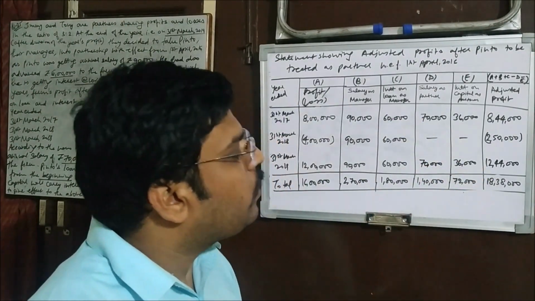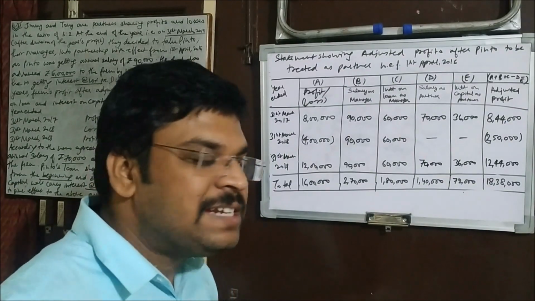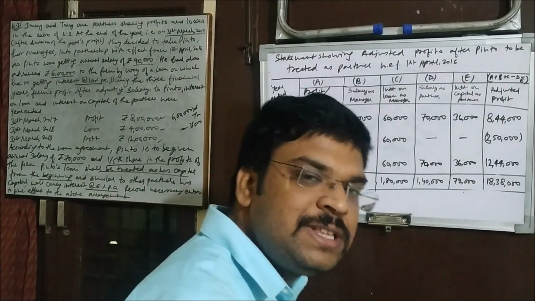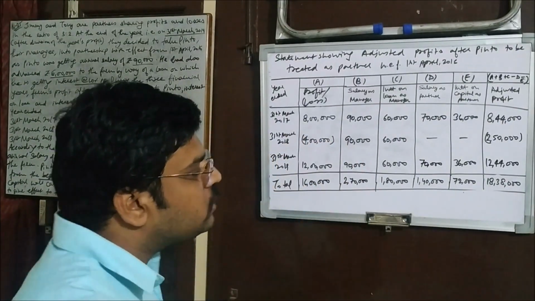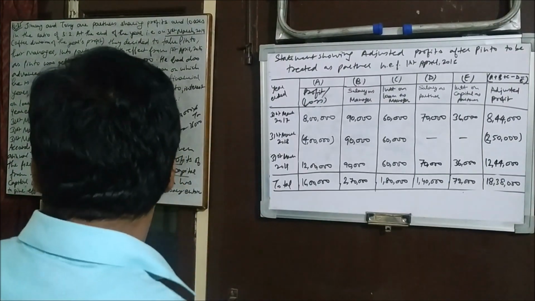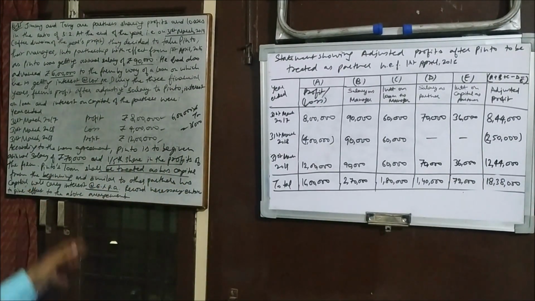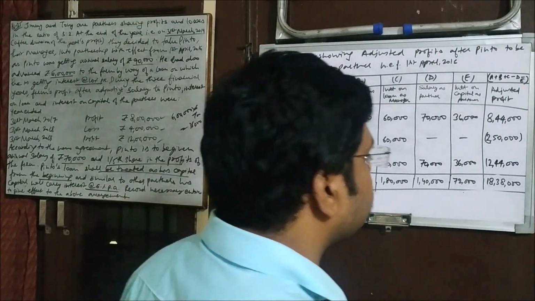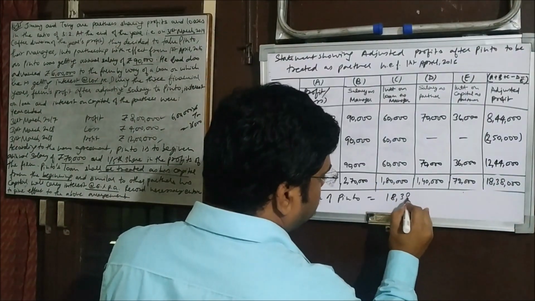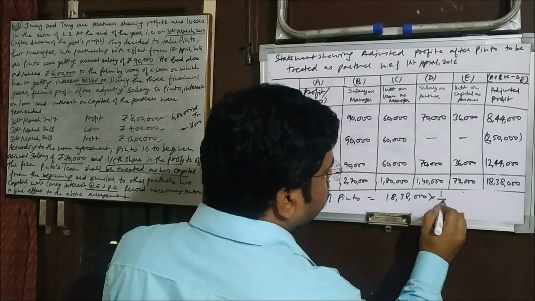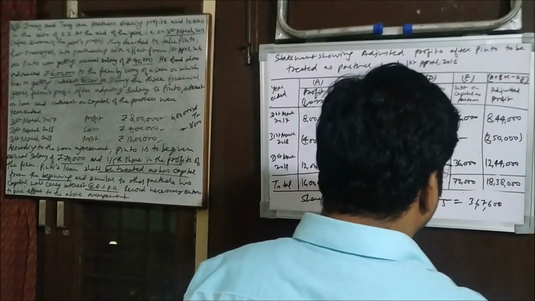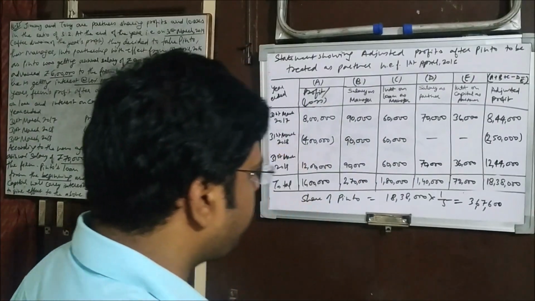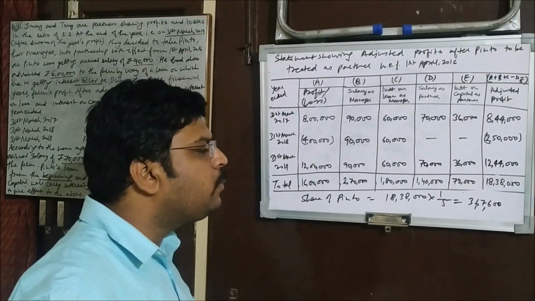Now all the partners have a share in this, because adjustment has to be done among the partners only. So very first we need to calculate, because we need to pass the entry only for Pinto's arrangement. So we'll see what the share of Pinto is. 18,38,000. How much share is he going to get? 1/5. That is 3,67,600, his share in profit.